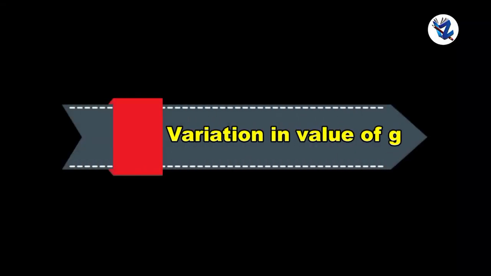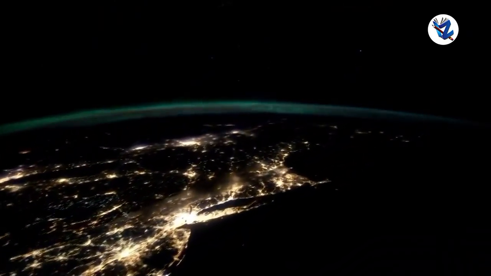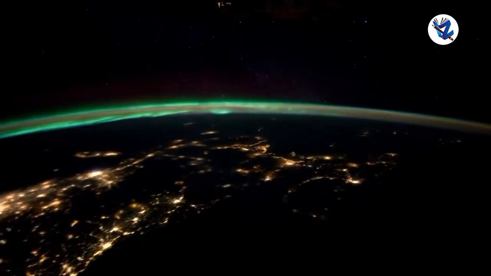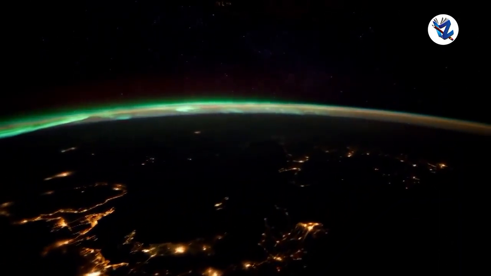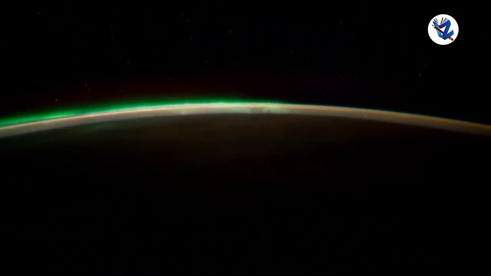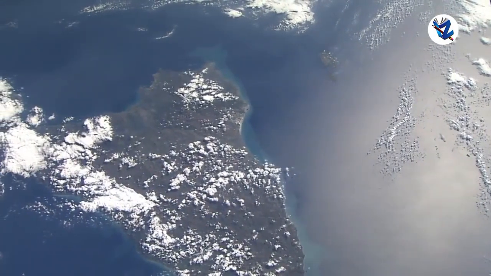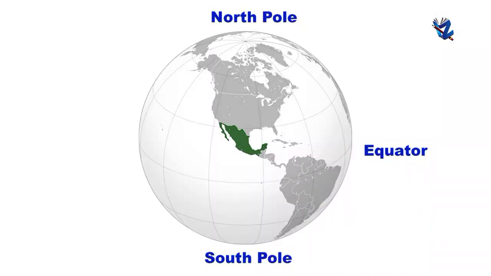Now, variation in value of g. First, change along the surface of the Earth. The value of g is not the same everywhere on the surface of the Earth. The reason is that the shape of the Earth is not exactly spherical, and so the distance of a point on the surface of the Earth from its center differs somewhat from place to place. Due to its rotation, the Earth bulges at the equator and is flatter at the poles. The radius is largest at the equator and smallest at the poles.